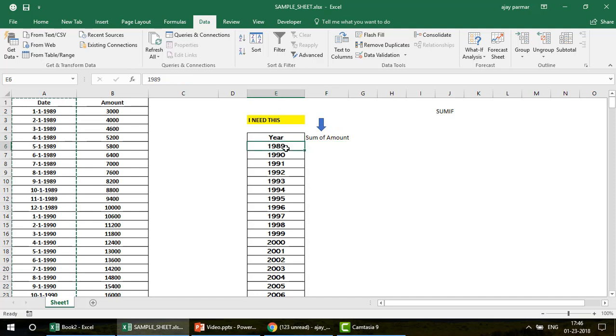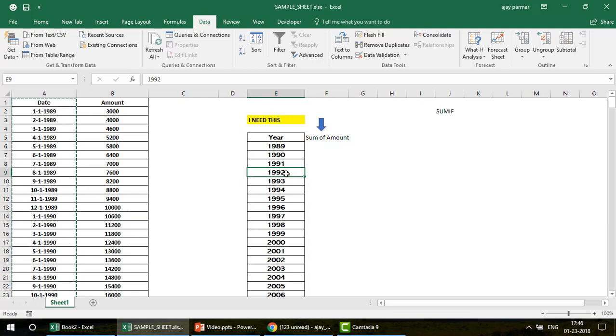What he's trying to do here is see what the total amount is for the year 1989, guys. You see that this year is coming again and again, and the problem is that this is not just the year, but a proper date, month and year format, right? If you look at 1989, this is what we need. If I select the entire amount, you see the sum is 80,000. So this is what we need, and the same for 1990, the same for 1991.